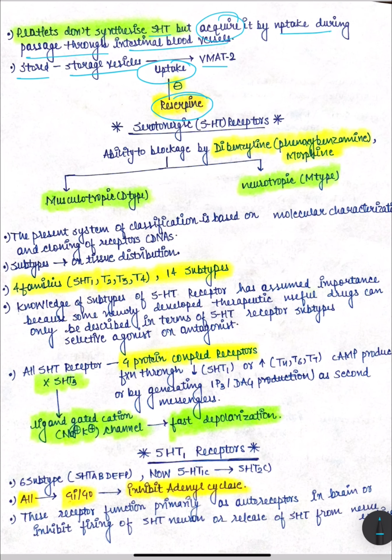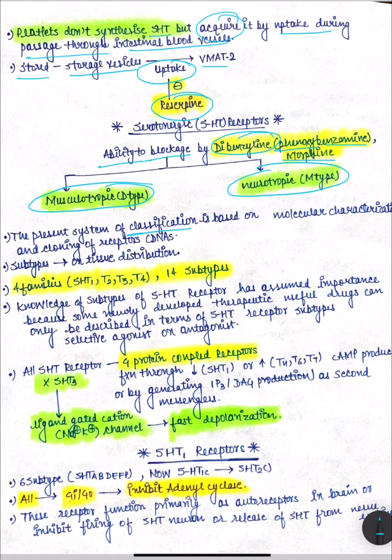Okay, so now we will discuss serotonergic receptors. They were classified initially on the ability to be blocked by dibenzyline, which is phenoxybenzamine, and by morphine, into two groups. One was D type and another was M type. What did D type stand for? It was musculotropic, and M type was neurotropic.